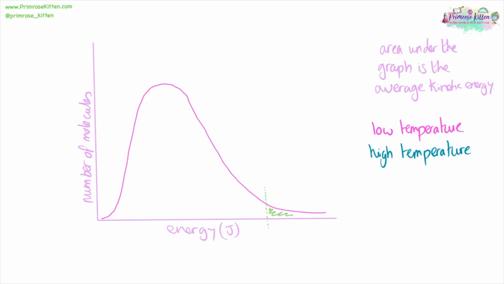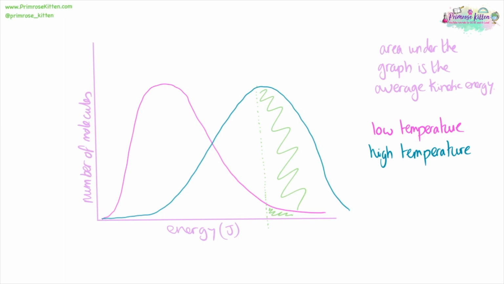However, at high temperature, more molecules have more energy. So there's still going to be some with a low temperature, but the majority of them are now going to have a high temperature, meaning more of them are going to have passed this threshold for evaporation.